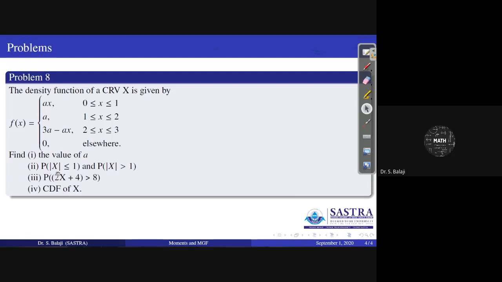Correspondingly, what is the meaning of probability of mod x less than or equal to 1? What range do you have to integrate here? You have to identify the probability of x from minus 1 to 1.